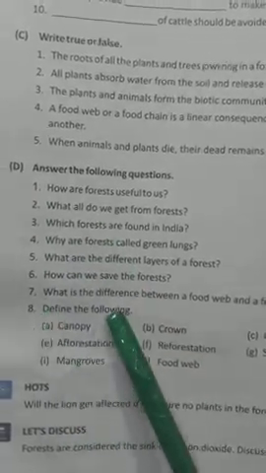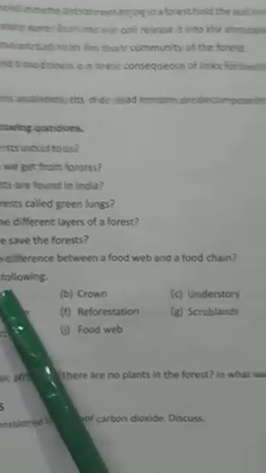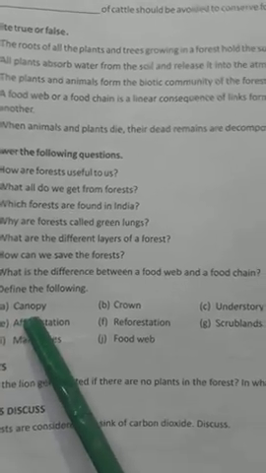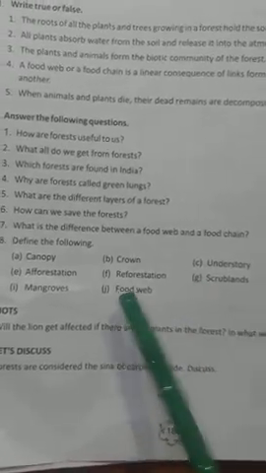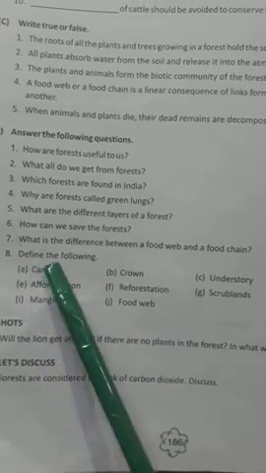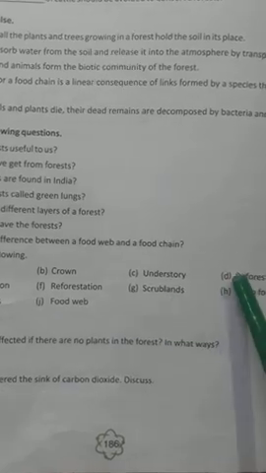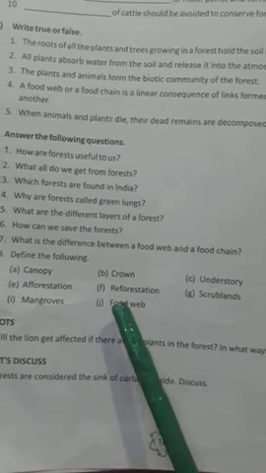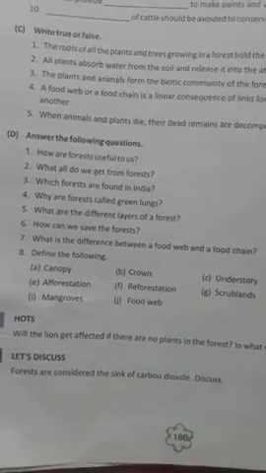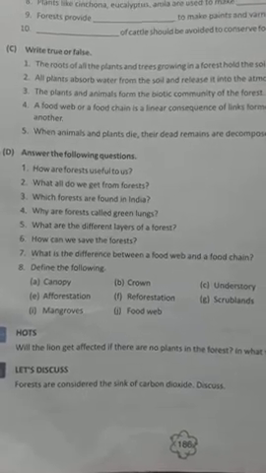And now define the following. This will be your homework. Try to write canopy, afforestation, reforestation, deforestation, shrublands, and food web. Don't write all, just write only the words that I have mentioned. All right? So that's the end of this lesson. Try to write everything in your copy and submit to me on time by this week. Okay?